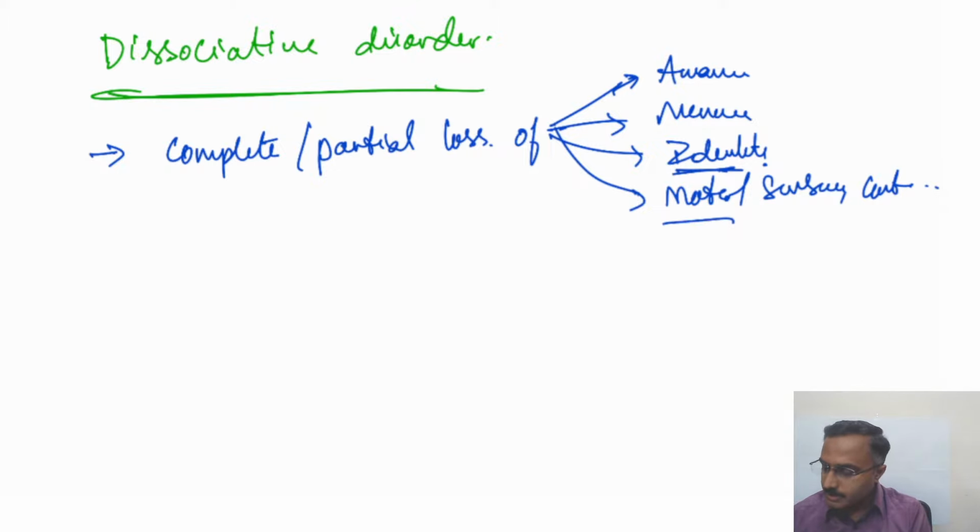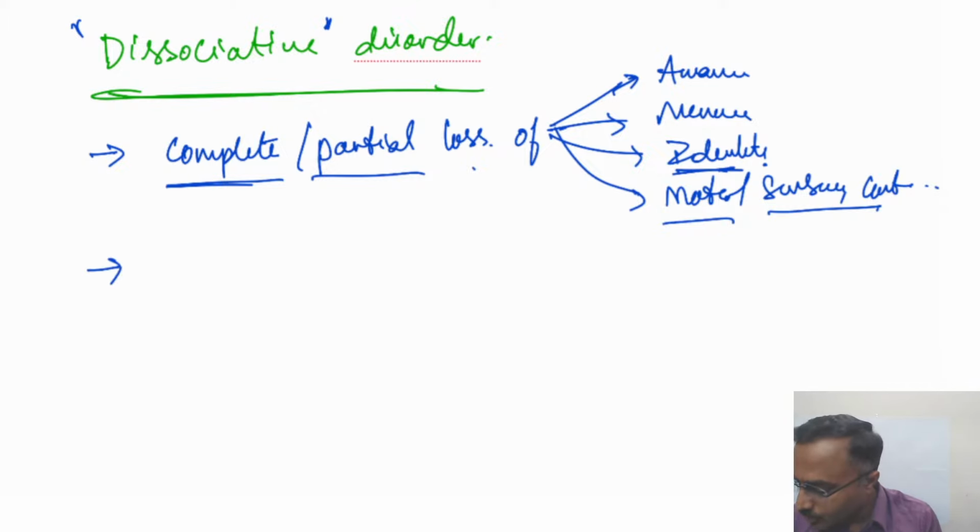Or motor or sensory control: we usually claim our voluntary control over all these things, memory, identity, motor or sensory. Whatever we do motorically or sensorily, we claim control over it. So when it gets dissociated, that's what is meant by complete or partial loss. So that's the first criterion.